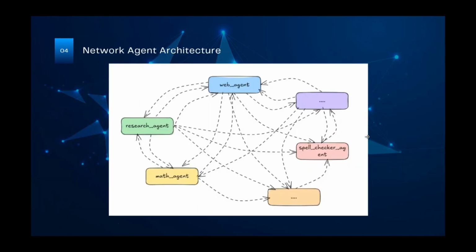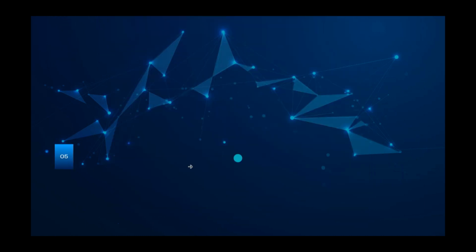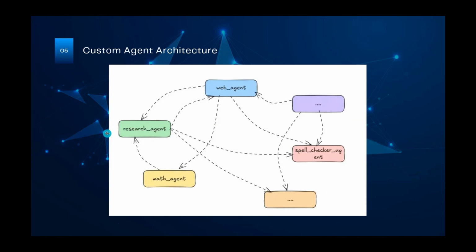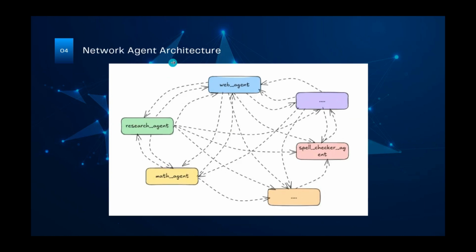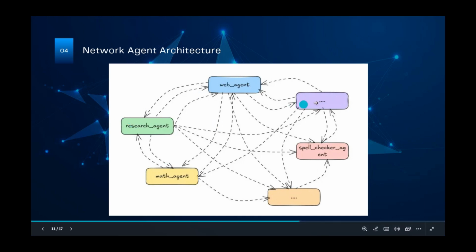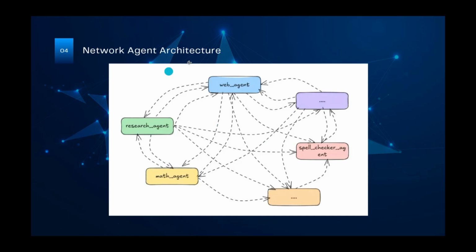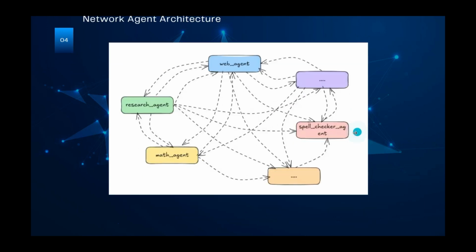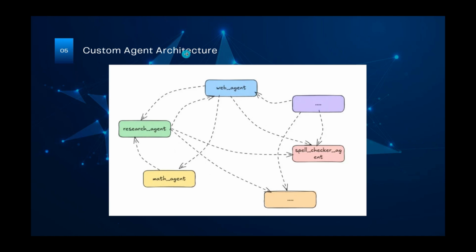Next, we have network agent architecture. The next one is also kind of the same thing, a custom agent architecture. I will tell you the difference between those two architectures. In network agent architecture, each and every agent can communicate with all other agents. This is called network architecture, but in custom agent architecture, we have to define which agent can interact with which other agent. That's the basic difference between custom agent architecture and network based architecture.